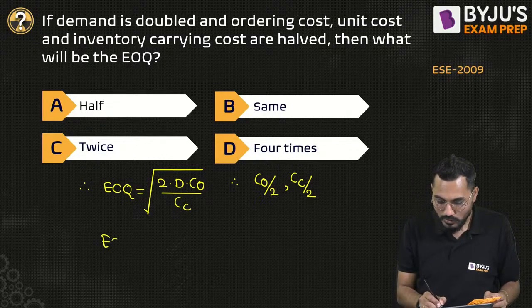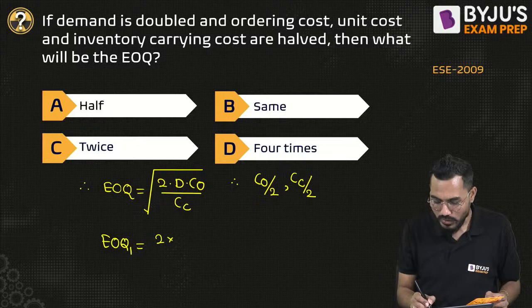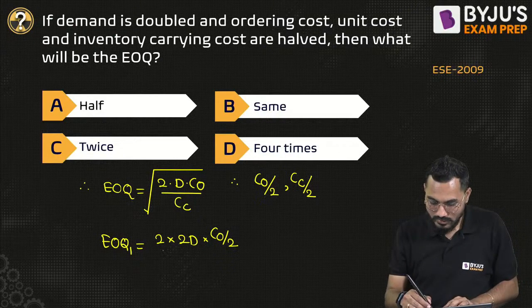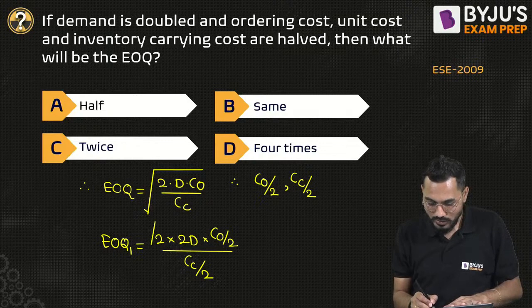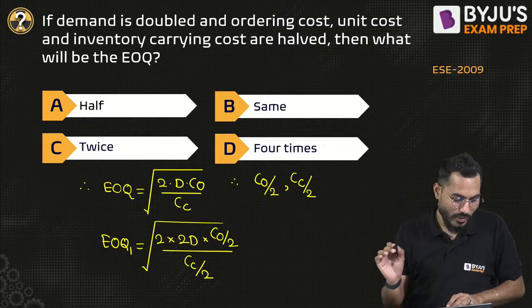And the demand is doubled. So EOQ1 will be exactly equal to 2 into D, demand is doubled, 2 times D. This is half, CO divided by 2, and CC divided by 2. Because we know that unit cost has no impact on the EOQ as such, right?